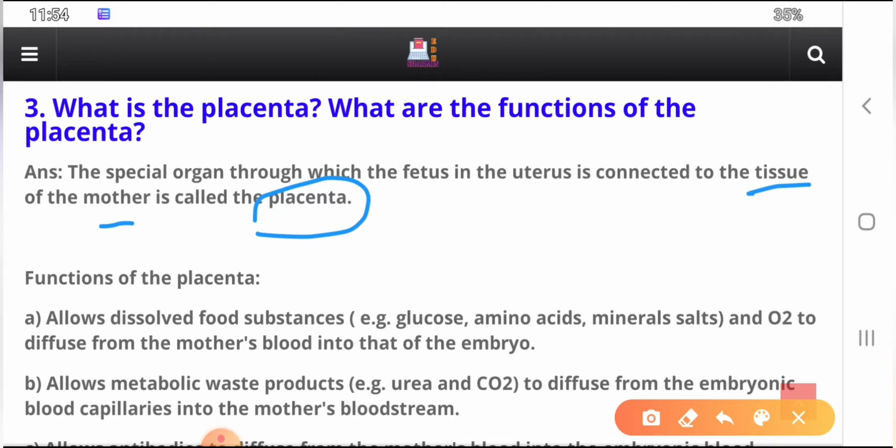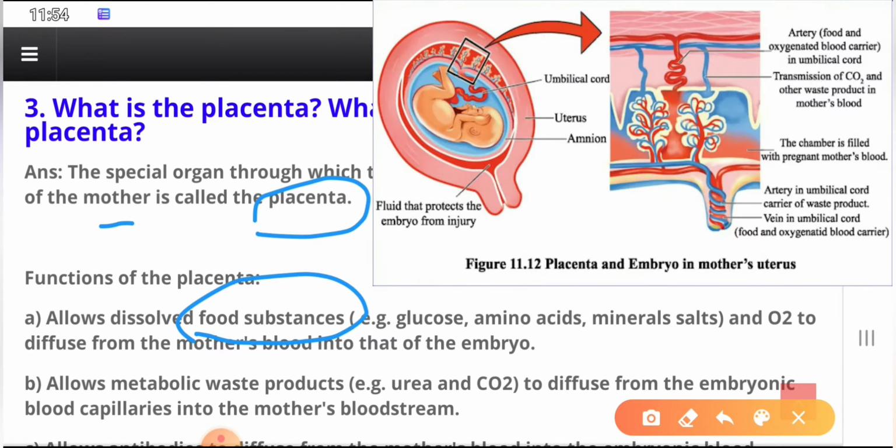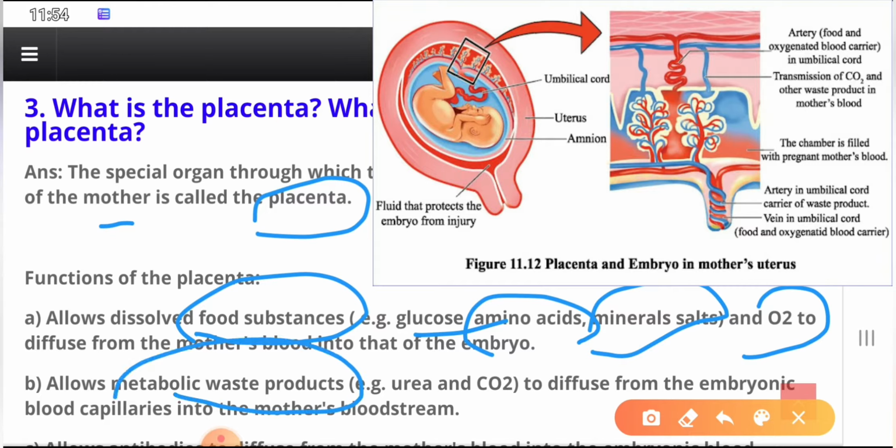Number one, it allows dissolved food substances, that is glucose, amino acids, mineral salts, and oxygen, to diffuse from the mother's blood into the embryo, and it allows metabolic waste products, that is urea and carbon dioxide, to diffuse from the embryonic blood capillaries into the mother's bloodstream.